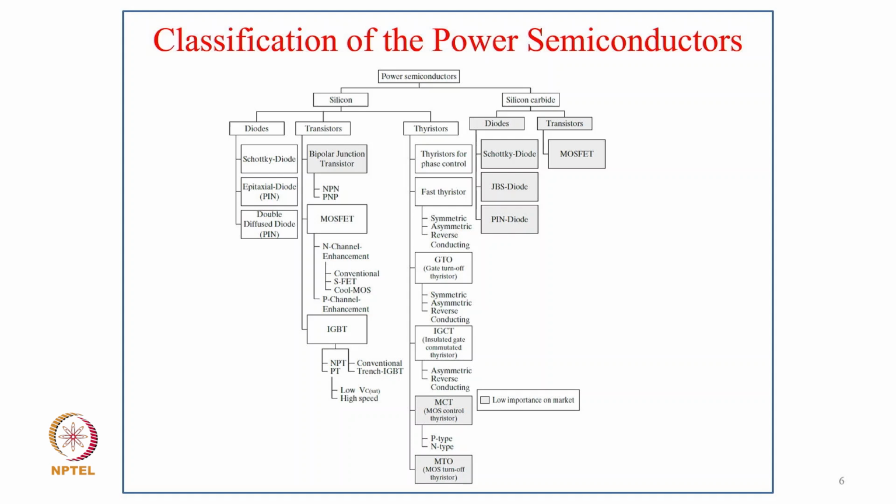So this is the classification of power semiconductor devices, starting with power semiconductors in silicon and silicon carbide. It has different devices like typically the diode, Schottky diode, epitaxial diode, double diffused diode, then the transistor, bipolar transistor NPN, PNP, MOSFET, and IGBT. Similarly for the thyristor, we have the phase control thyristor, GTO, then IGCT, then MCT, MTO, and then of course the silicon carbide diode and transistor, and then MOSFET, Schottky diodes, JBS diode and PiN diode.